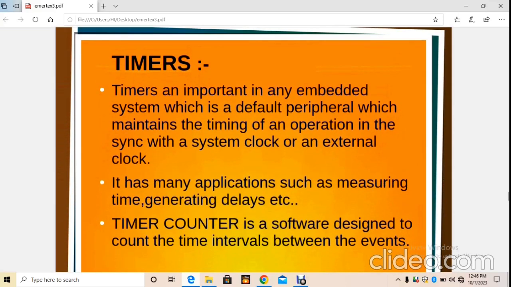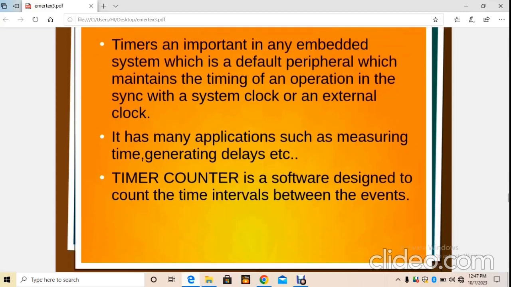And now we come to timers. Timers are important in an embedded system. A timer is a default peripheral which maintains the timing of an operation in sync with a system clock or an external clock. It has many applications such as measuring time, generating delays, etc. A timer counter is software designed to count the time intervals between events.